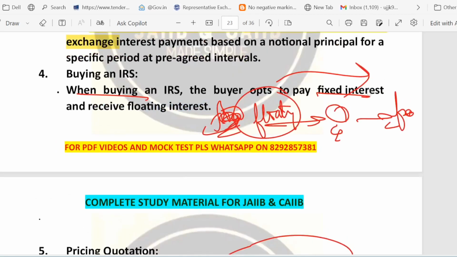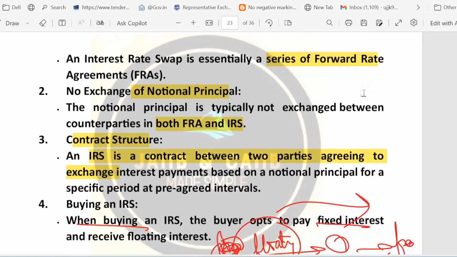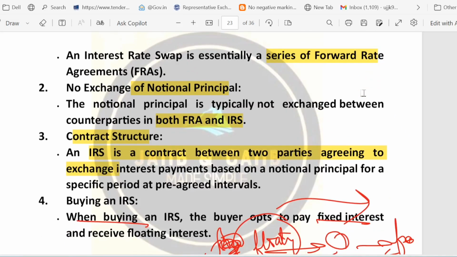So what I told you is that an IRS is a series of FRAs, which means each interval in a swap is like a small forward rate agreement for the interest payment. Then the notional principal is never exchanged. Only the net difference in the interest is paid. Contract structure, I told you, two parties are there. They exchange fixed versus floating interest over the set interval using a notional principal as the base.